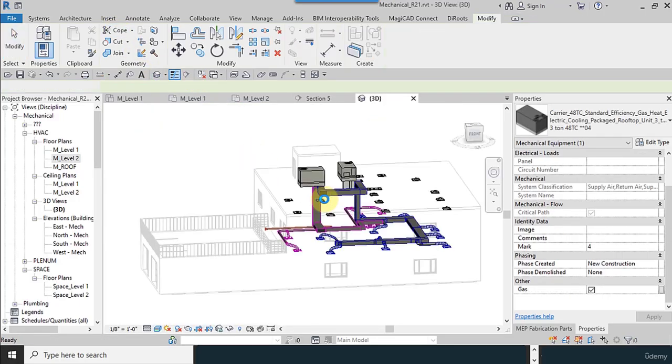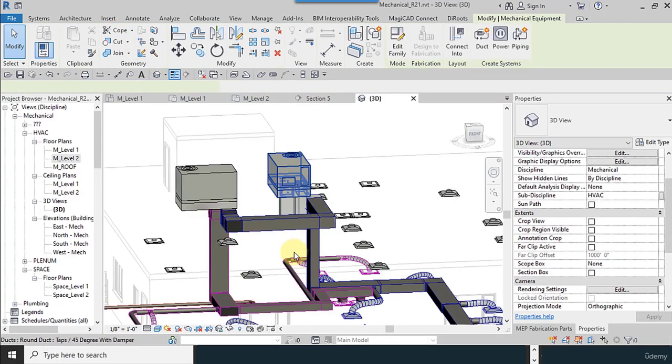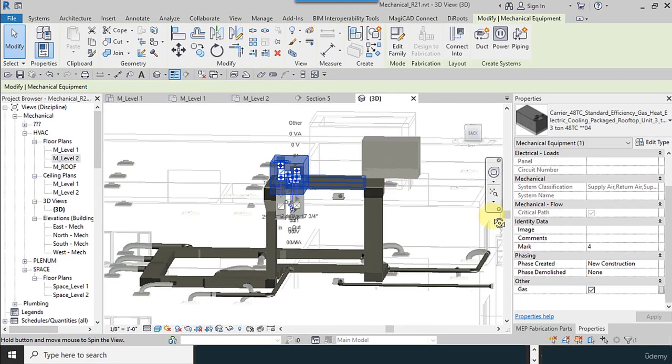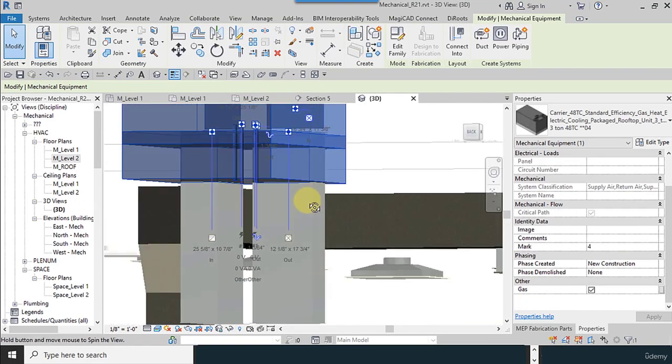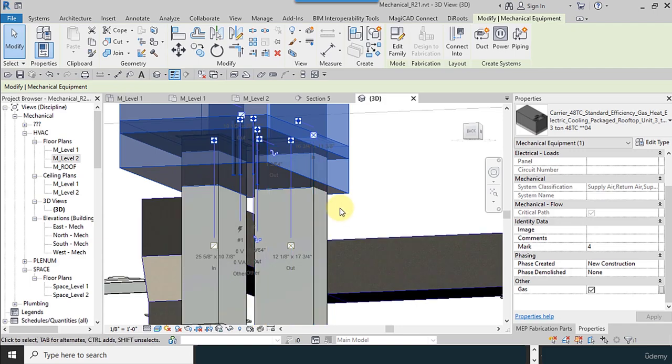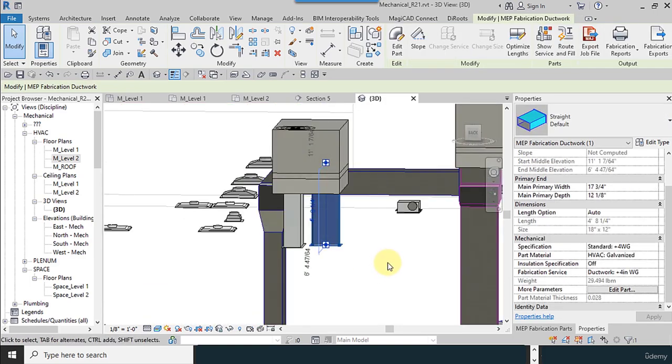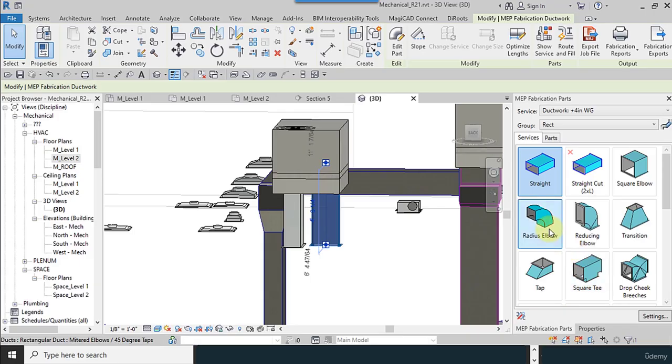I don't have the values. I go to the view, 3D view. This belongs to supplies.